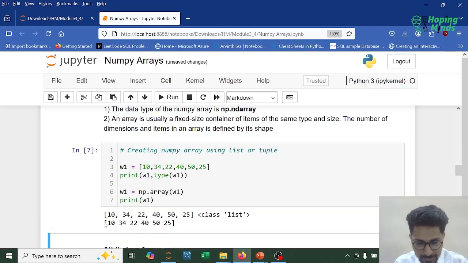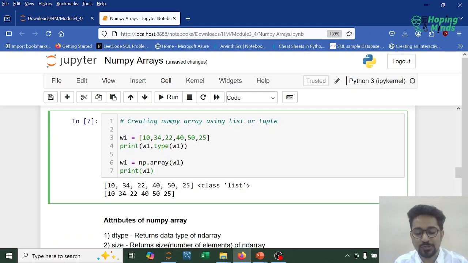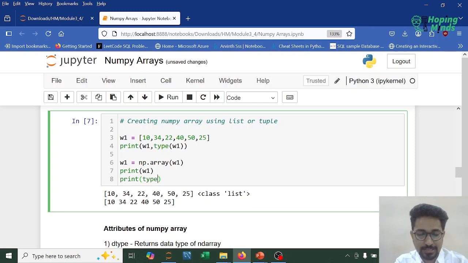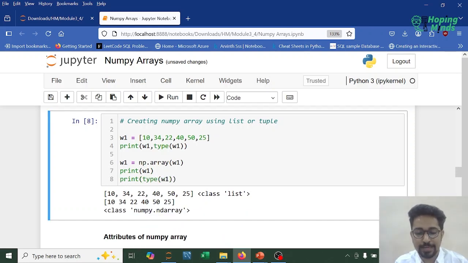As you can see, the structure, the feel and the look of a NumPy array is very similar to that of a list. Now what are the key differences? First, let's talk about similarities. Both list and NumPy array are represented in square brackets. The striking difference in terms of appearance is that list elements are comma separated, whereas NumPy elements are space separated. And how do we check the type of w2? It is a NumPy array.